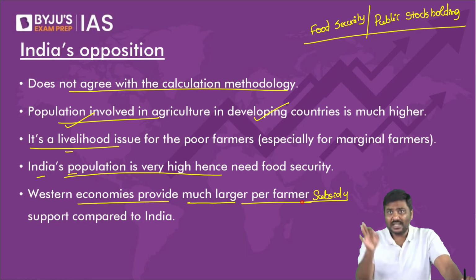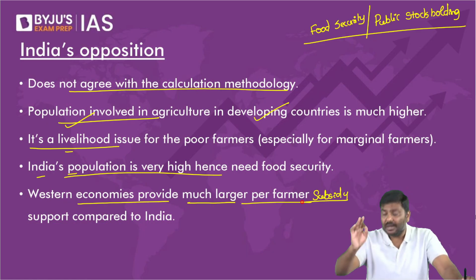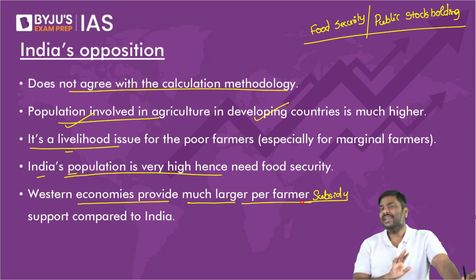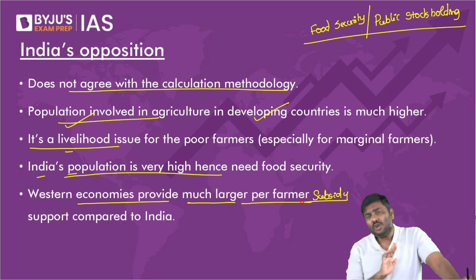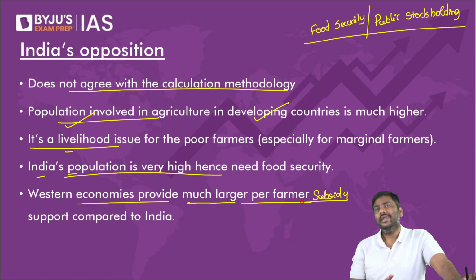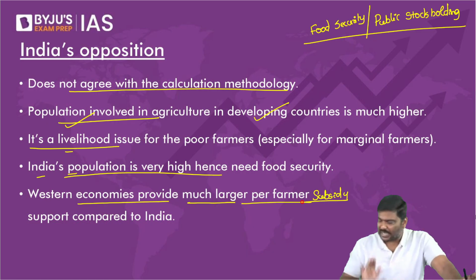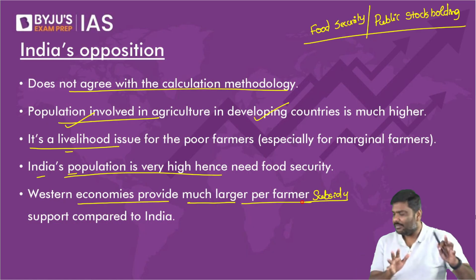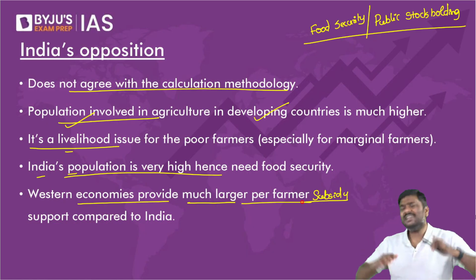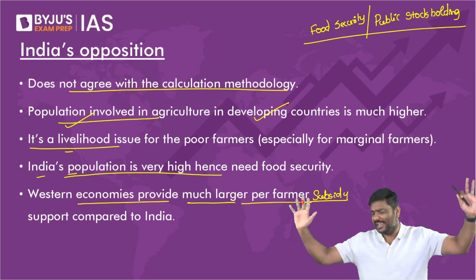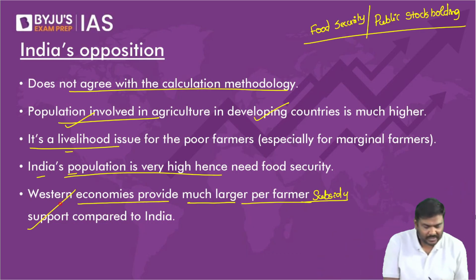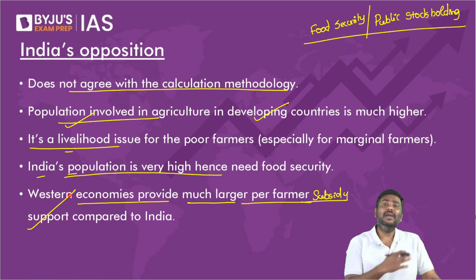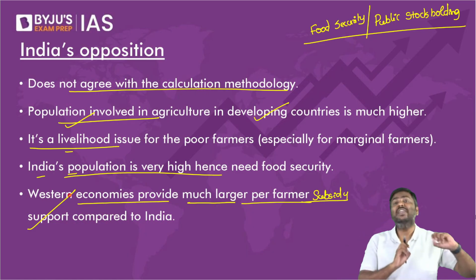We need to provide assistance. Western economies provide much larger per farmer subsidy. Understand this point? Much larger. For example, many developed countries provide more than $1,000 per farmer in the form of subsidies. Is it okay? Per farmer, more than $1,000 in the form of subsidies. Whereas India provides less than $100 per farmer.